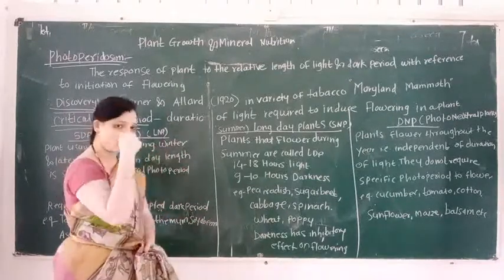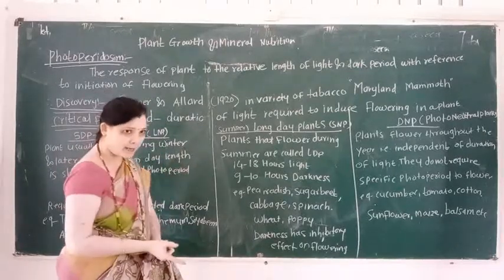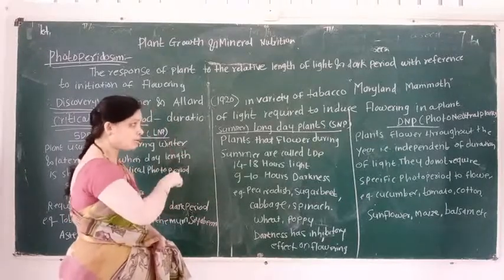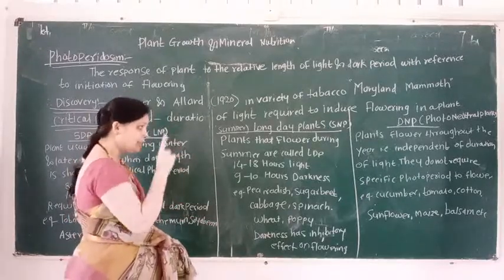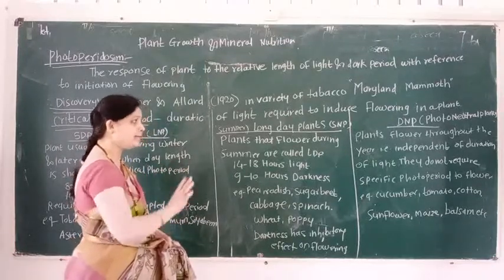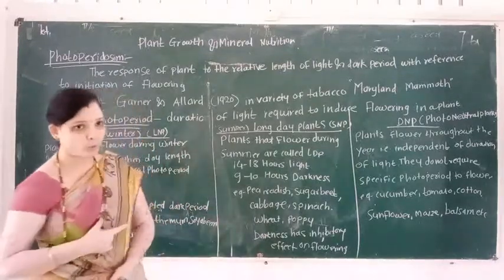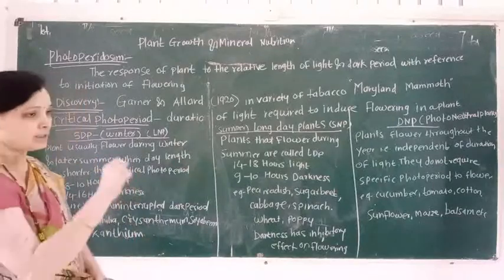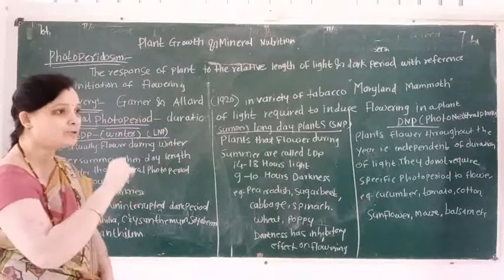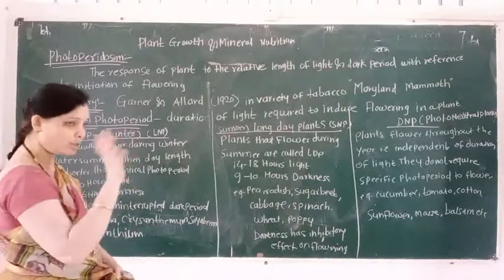Short day plants are also known as long night plants, and long day plants are also known as short night plants. Short night plants induce flowering during summer, so they are called long day plants.